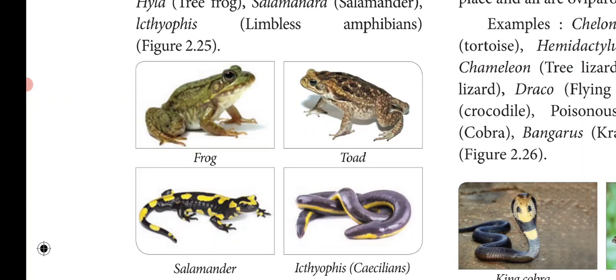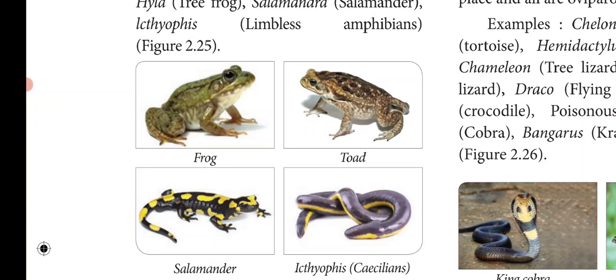So the unique features of Amphibia: they lead a dual life, that is, they live both in water as well as on land, and they are poikilothermic. The body is divided into head and trunk, and tail is present or absent. Skin is smooth or rough, moist, pigmented and glandular. The eyes have eyelids, and tympanum represents the ear.